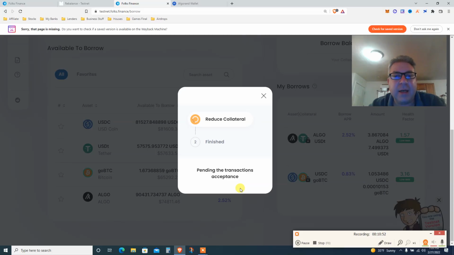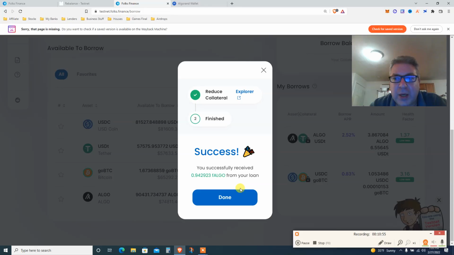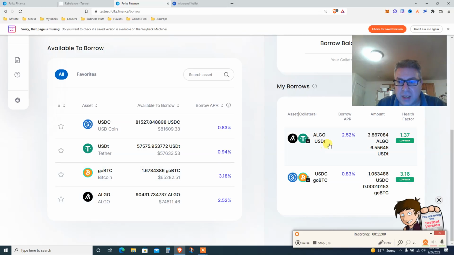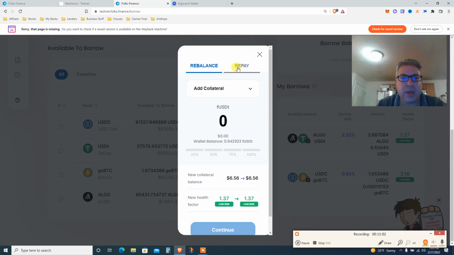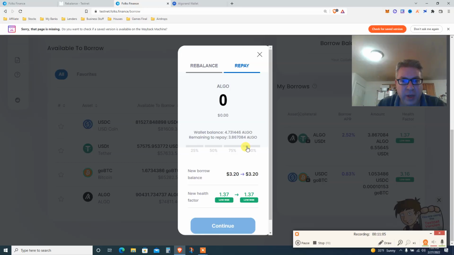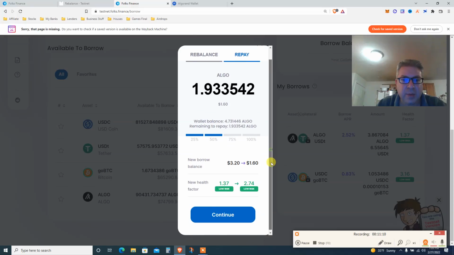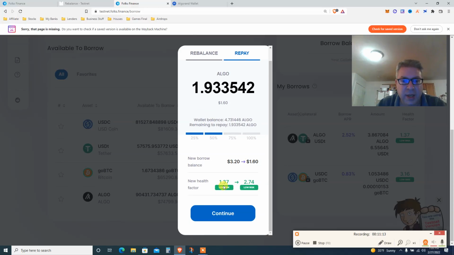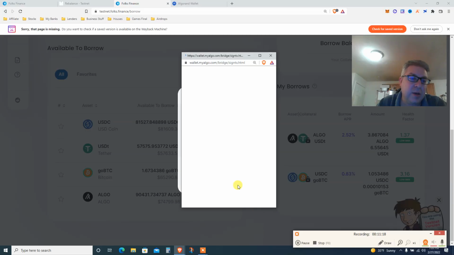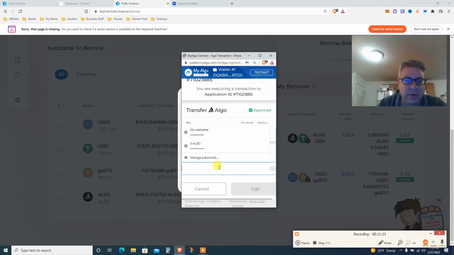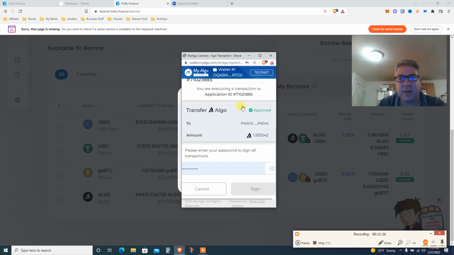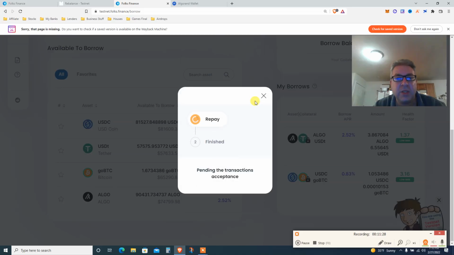You know, I like Atom, Cosmos, Atom ecosystem. Let's go. Success. And now same thing. Go back, but this time instead of rebalance, click on repay. How much can we repay? I can do 100%, but I don't need to. Let's do 50. So I'm paying half of my Algo back, and my health factor just jumped to 2.74. Which is pretty awesome, and I can borrow against that even more stables or Algo or whatever I need to do on the Algorand ecosystem, which is pretty good.